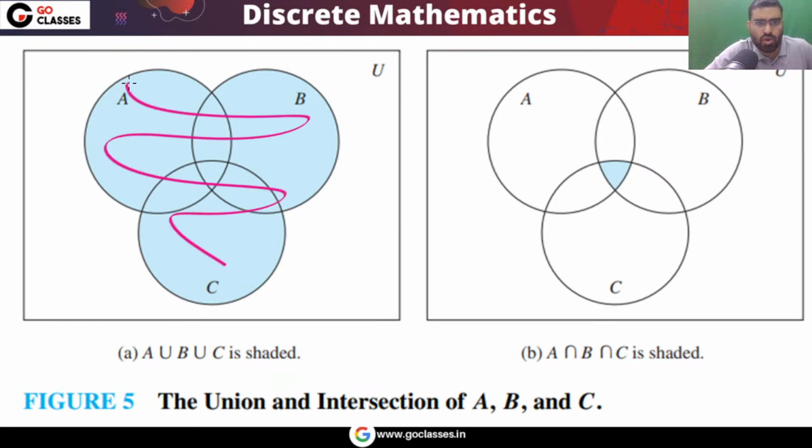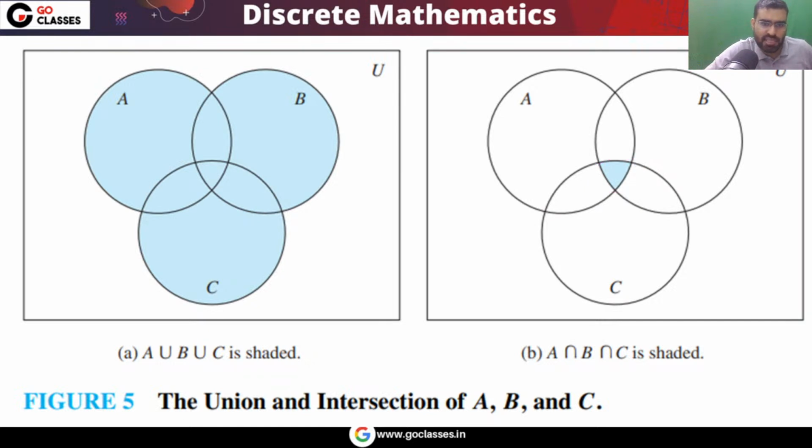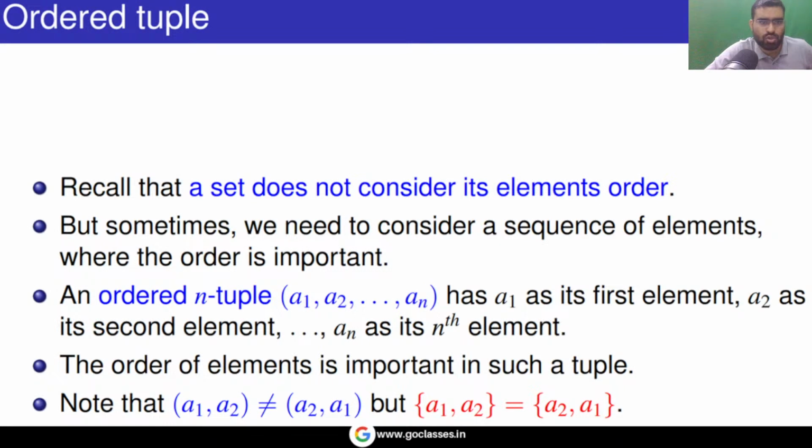Like this is the union of A, B, C. This is the intersection of A, B, C, and so on. So if you have more than 3 sets, then also you can create the Venn diagram. So this is the complete revision. This is the complete summary of set theory.